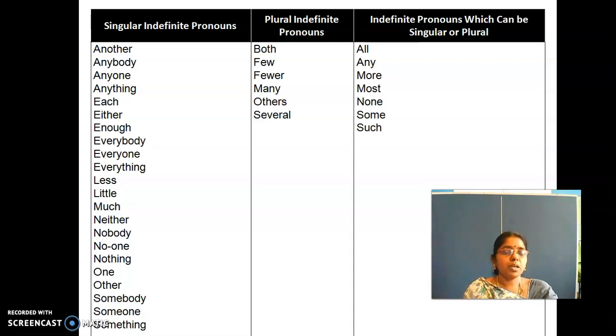Just go through this. Whenever you are using all these words, you check whether the sentence is representing singular, right? Another, anybody, anyone, anything, each, either, enough, everybody, everyone, everything, less, little, much, neither, nobody, no one, nothing, one, other, somebody, someone, something. All these come under singular indefinite pronouns.